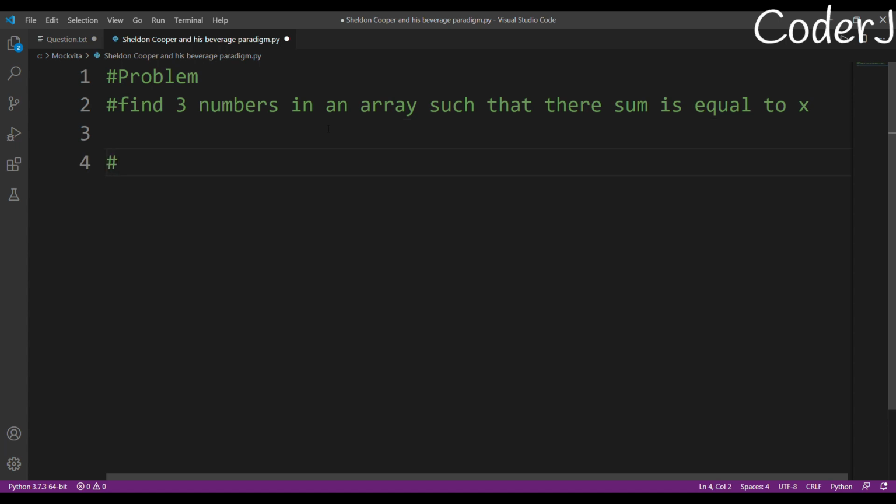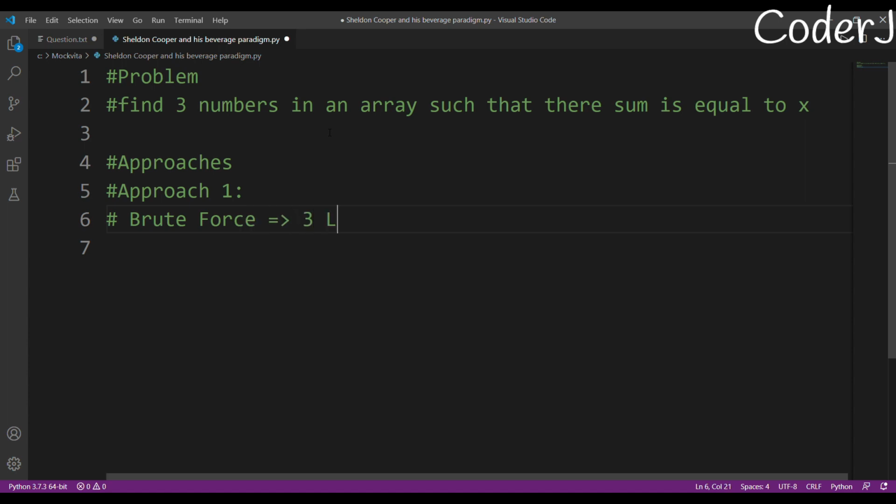Now, what are the different approaches that you can use here? I'll tell you all three approaches, and it's up to you which you want to use. Approach one is very simple: brute force. What do I mean by brute force? Use three loops, which will give me a complexity of O(n cubed). I'll use three loops, I, J, and K.